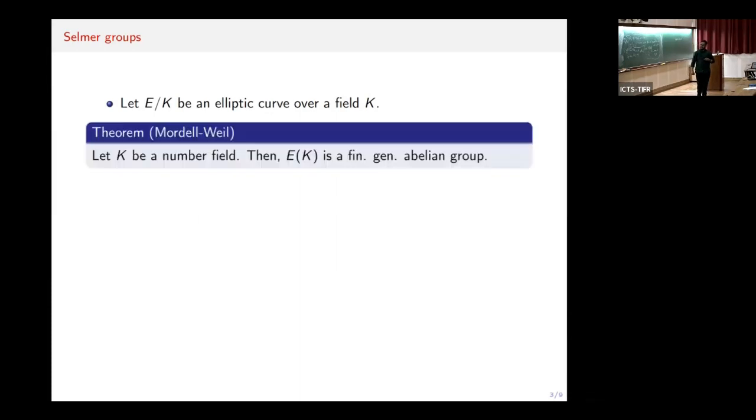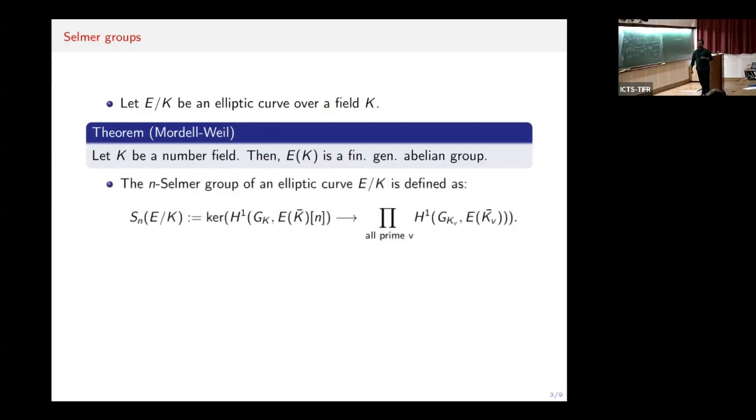Well, we have seen the result by Mordell and Weil. For a number field K, the group of K-rational points of the elliptic curve is a finitely generated abelian group. For a function field, this is also true, and the first proofs of this result were by Lang and Néron. We also saw that to prove the Mordell-Weil theorem, one shows the finiteness of the Selmer group, which is defined as the kernel of this map from H^1(G_K, ...).